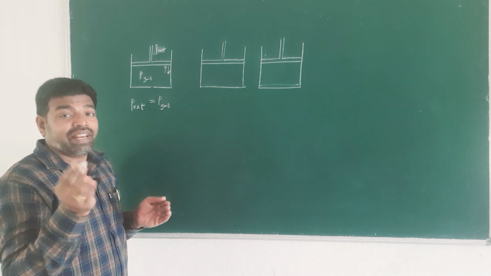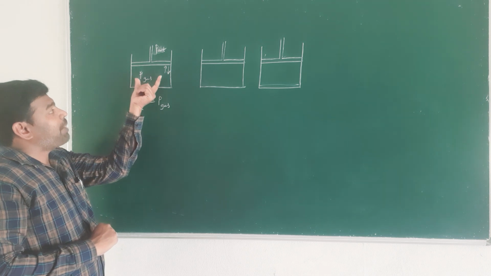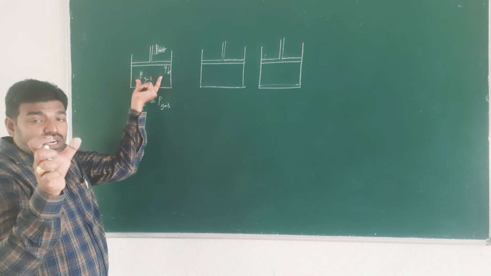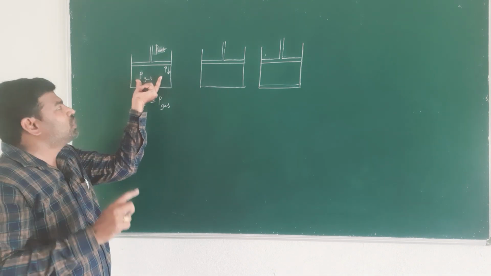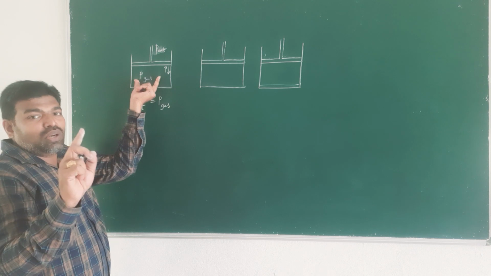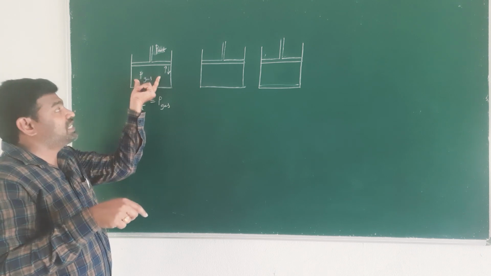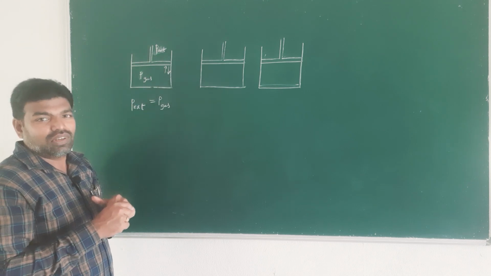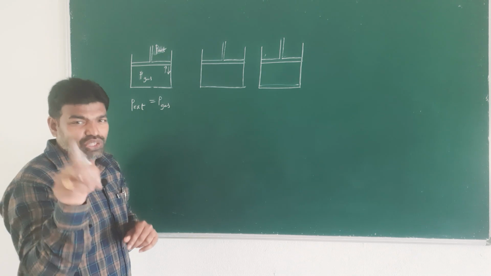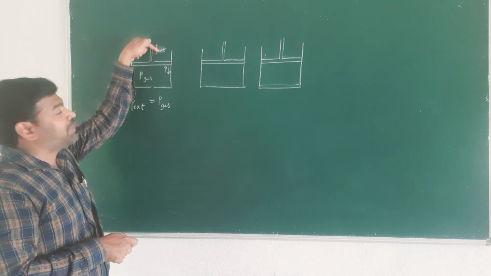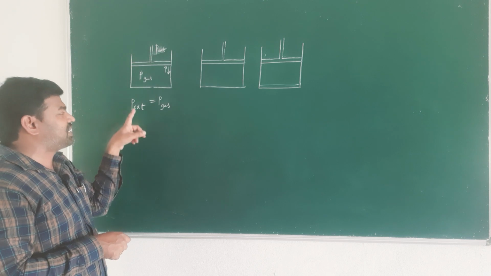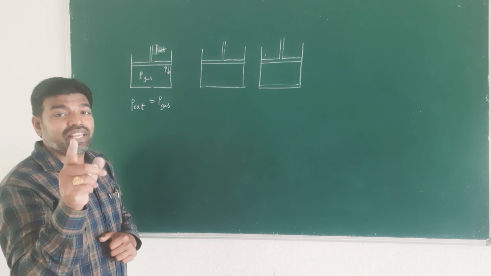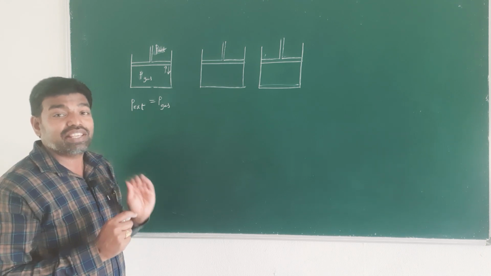How can I say that work done is zero? Here the capacity factor, the quantity which undergoes change, is zero. The piston does not move upward or downward, so there is no expansion or compression. The intensity factor is P external, but there is no change in the capacity factor, so in such a case work done is zero.